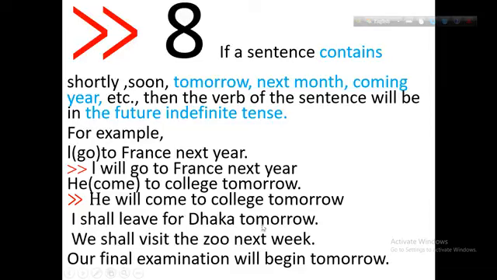I shall leave for Dhaka tomorrow. Tomorrow is the indicator. Next week is the indicator. We shall visit the show next week. Our final exam will begin tomorrow. Tomorrow is the indicator of future indefinite tense. So, if you get shortly, soon, tomorrow, next month, coming year, etc., you have to make it future indefinite tense.